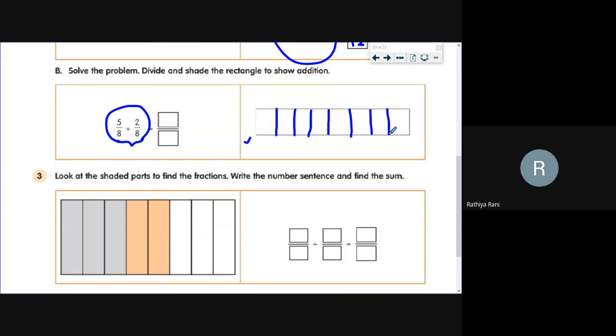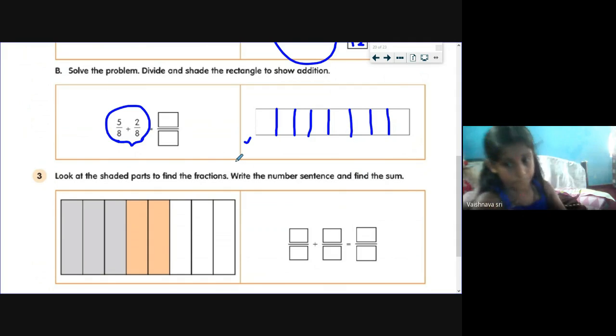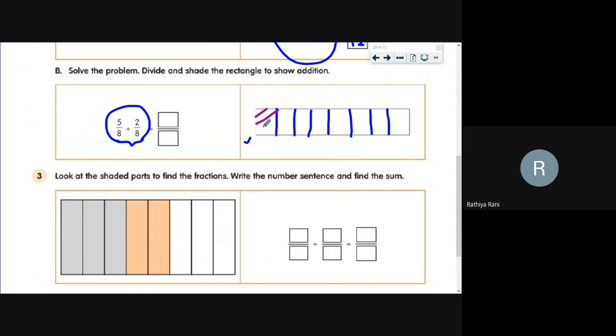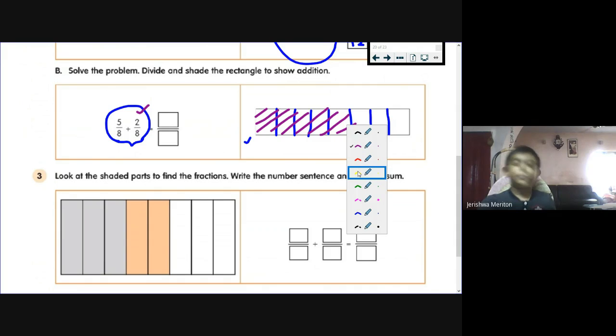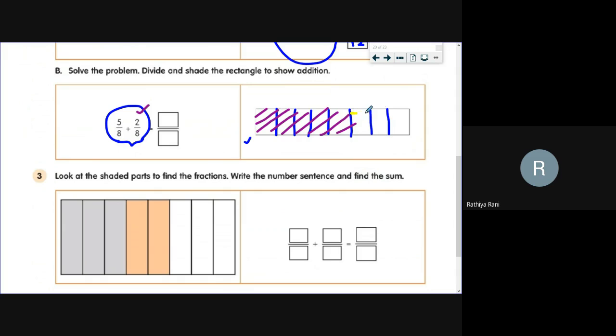And Vaishnavi, for the first fraction 5 by 8, how many parts do I need to shade in this diagram? 5. So I'll shade 5 parts. Very good, dear. 2, 3, 4, 5 parts. Good. And next, for the second fraction, Jarishwa, how many parts do I need to shade? We need to shade 2 parts. Yes, I need to shade 2 more parts. I'll shade in a different way. Okay. Yes, 2 parts.